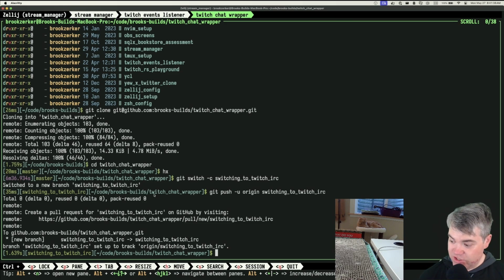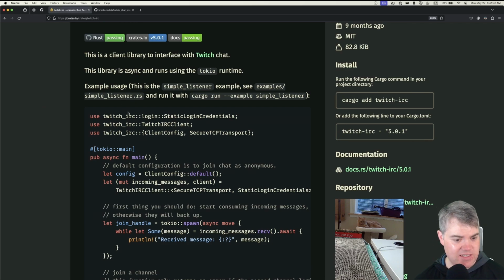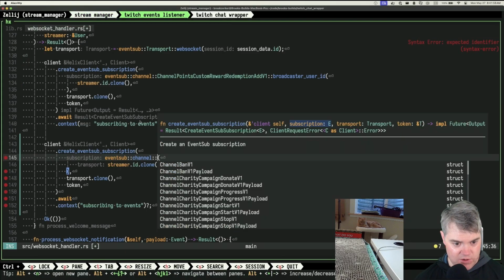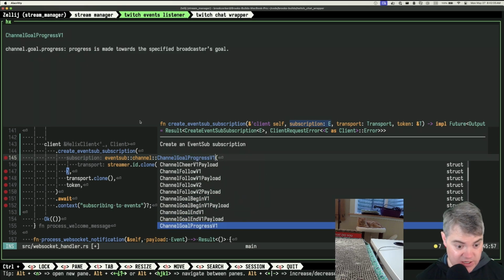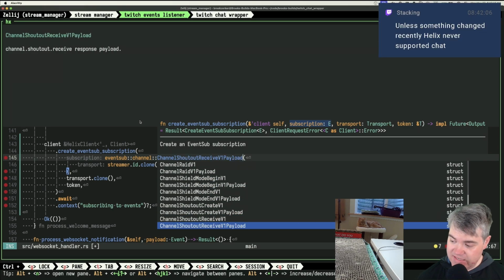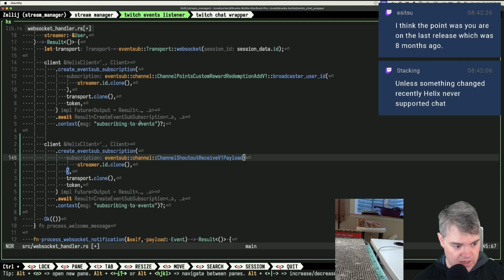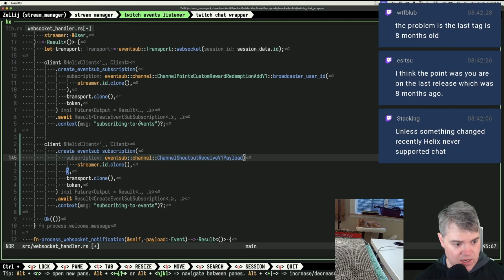The current main supports chat message events though. Really? I didn't see it. Here, let me try this again. Because what happened was I went through this list where I was like, okay, can I find an actual Twitch chat message? And maybe I just missed it. Oh, unless it's behind, you know what? It might be behind a feature flag. That could be it. All right, I need to remember what, I guess let's open it.